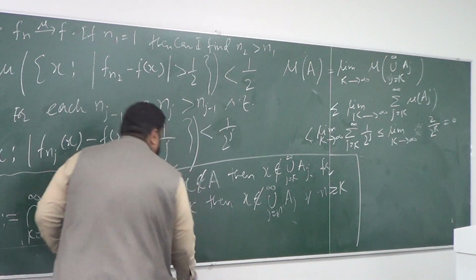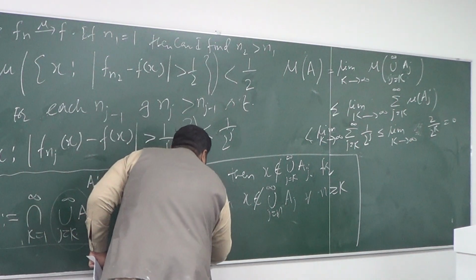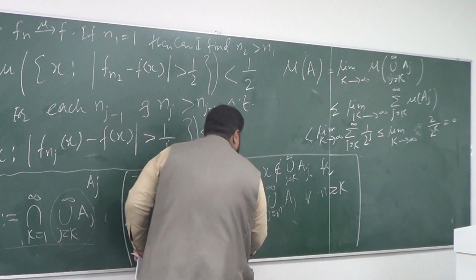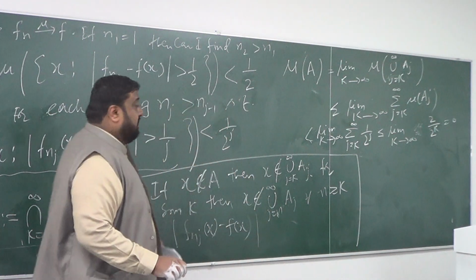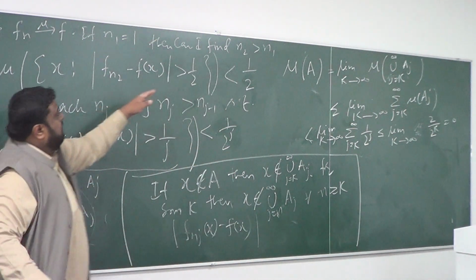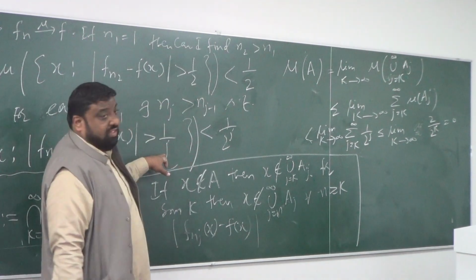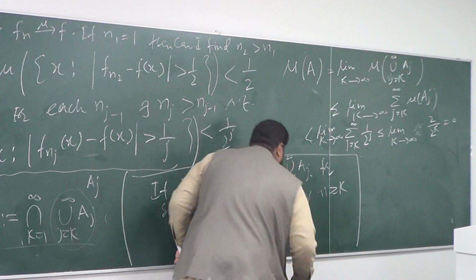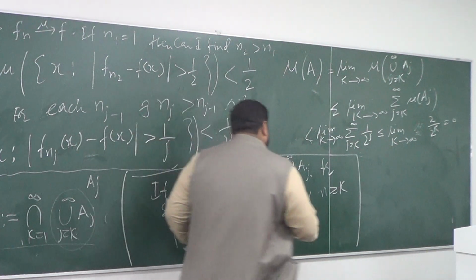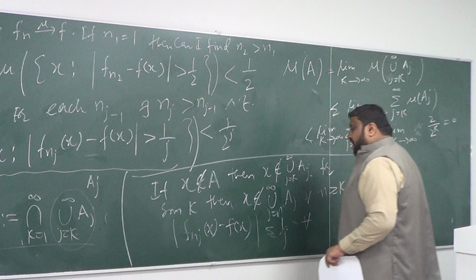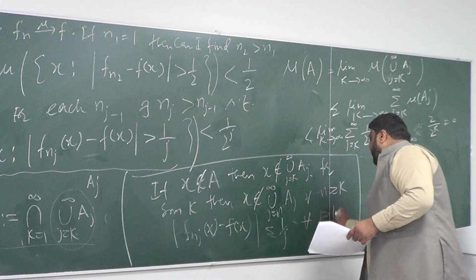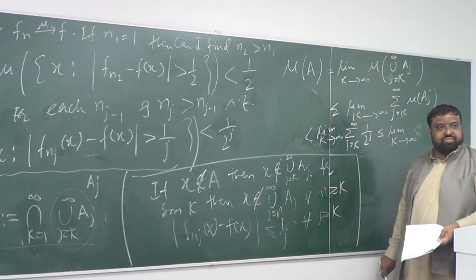This means that the distance of f_j of x and f of x is the opposite of this, so it's less than or equal to epsilon. And this is true for all j bigger than or equal to k.